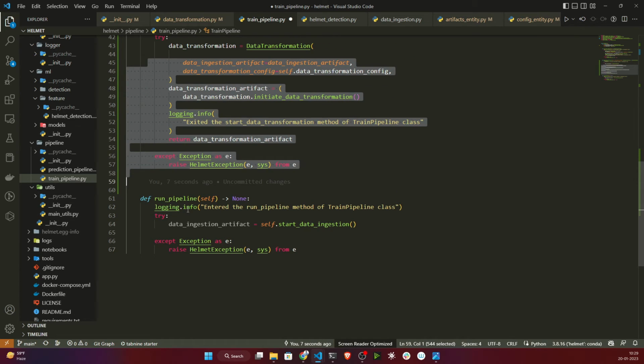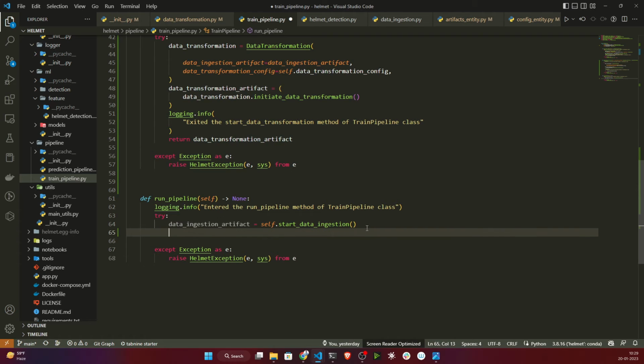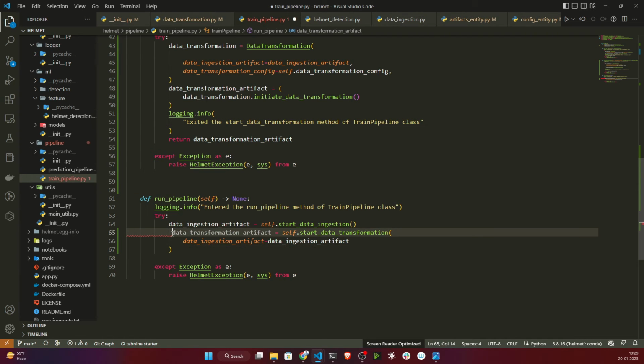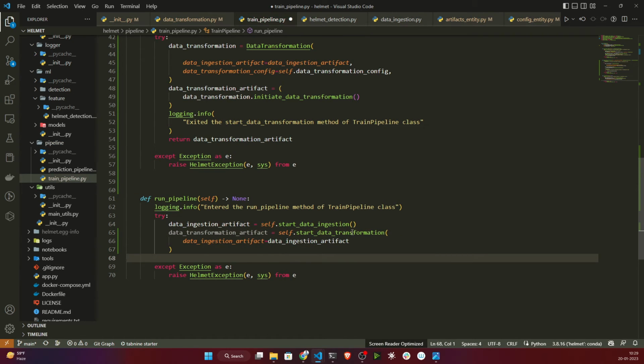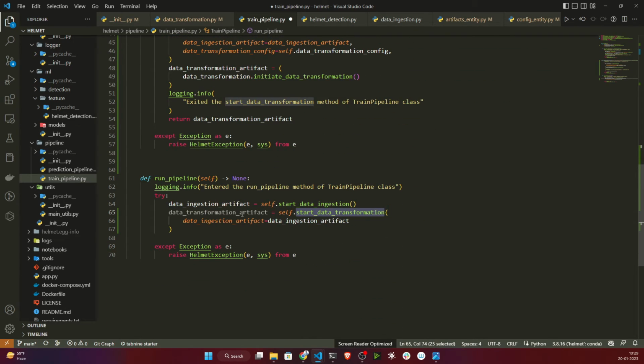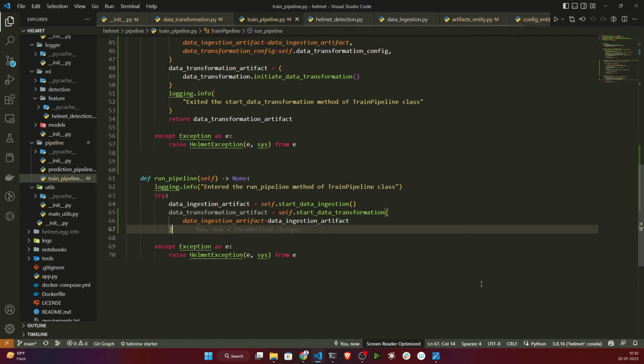Then once it is done, I also need to mention it inside my run pipeline. So let's mention it. This is the run pipeline. Here I'm calling this start data transformation, and it will take your data ingestion artifacts. Here I'm just providing that. So now everything is fine. Now let's execute this code and see whether it's working or not.